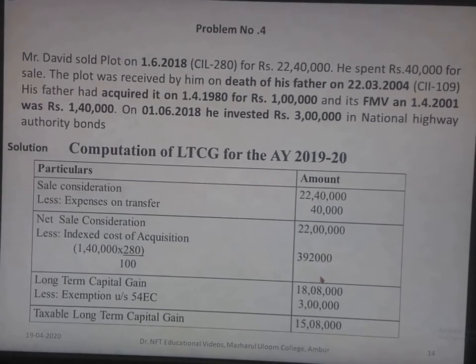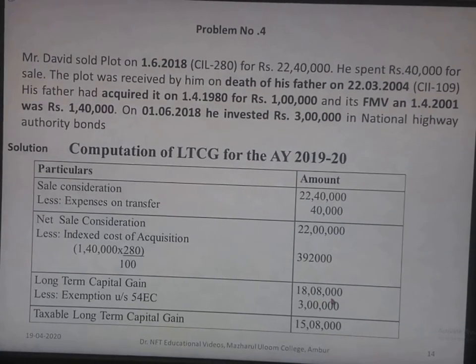By deducting the indexed cost from the net sale consideration, we get the long-term capital gain of 18,08,000. And from this, the exemption under section 54 EC on investment in National Highway Authority bonds is deducted, which is 3 lakh. We get the taxable long-term capital gain of 15,08,000.